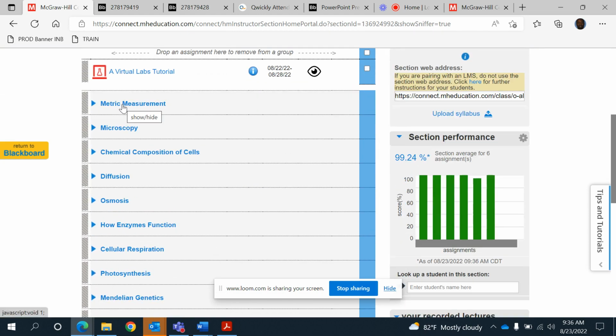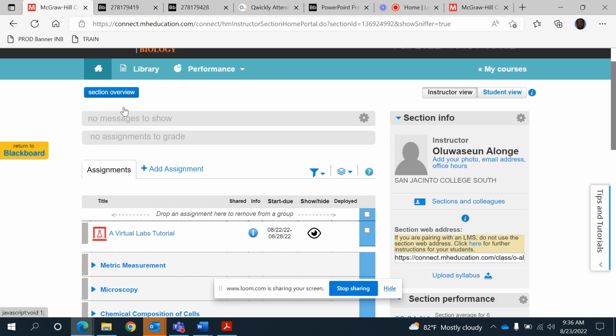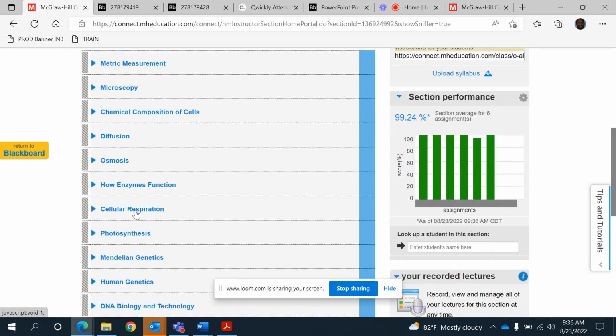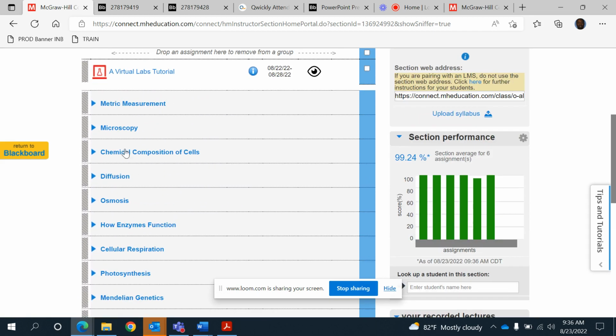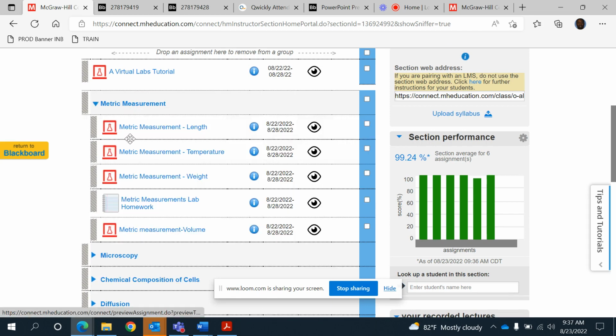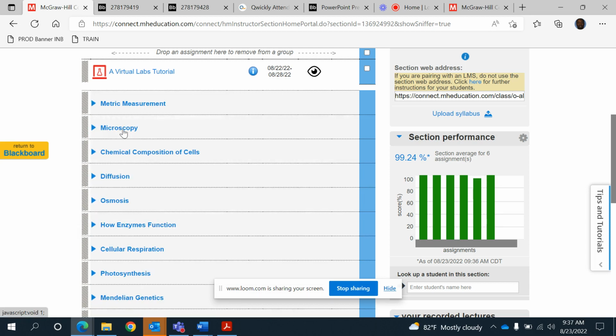Okay. So if you look at these, these are your labs that are due for this semester. All right. Now, this is the first that you're expected to do, a virtual lab tutorial, just to give you an overview of what it's going to look like. Now, once you open this metric measurement, you will see that it's open from yesterday and it's going to be due on the 28th. All right. So all of them are due on the 28th.